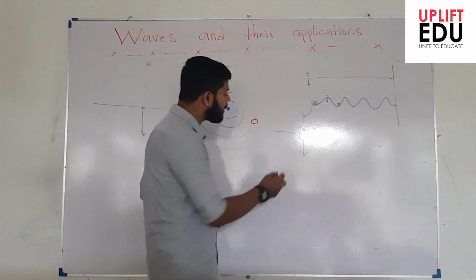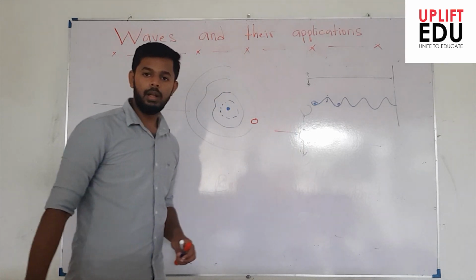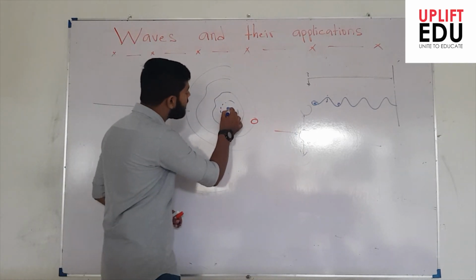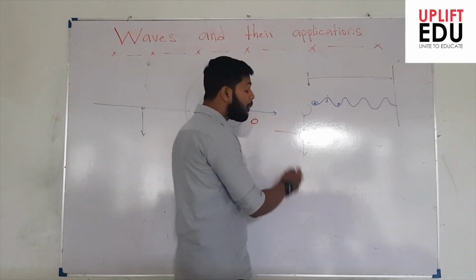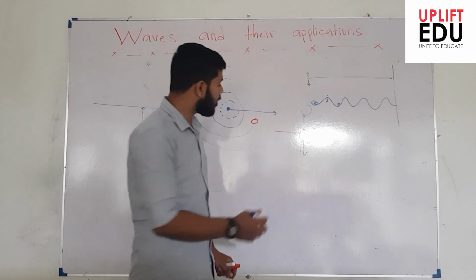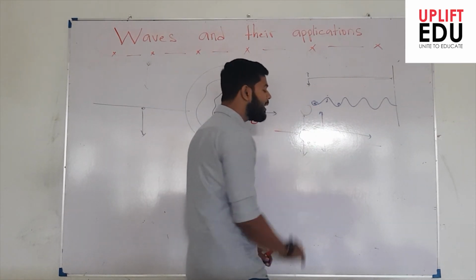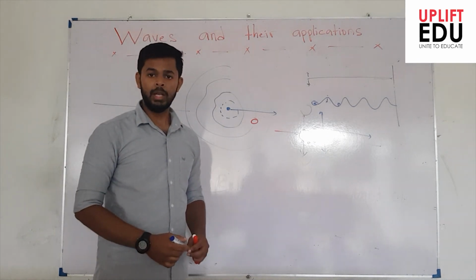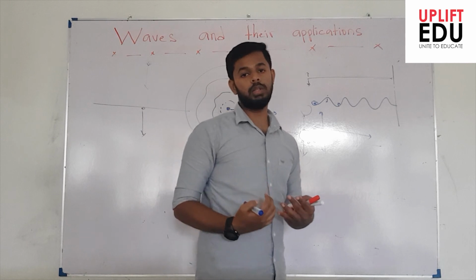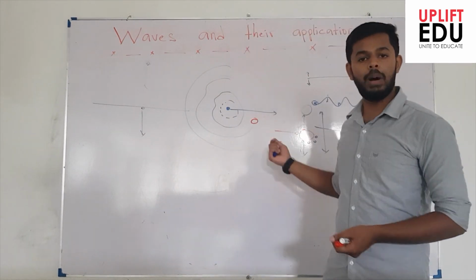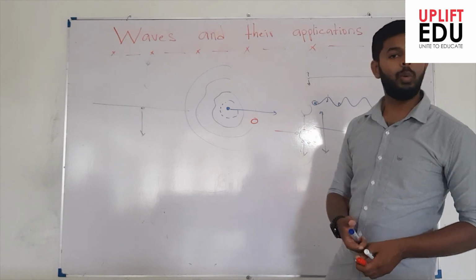That means the water particles surrounding this ball are also just moving up and downward. But we say the wave is traveling in a horizontal direction, and we can observe the movement of the particles. So the wave will be in this direction and the particles are moving in a perpendicular direction. So we can say that for the propagation of waves, the movement of particles and the movement of waves are not always the same.